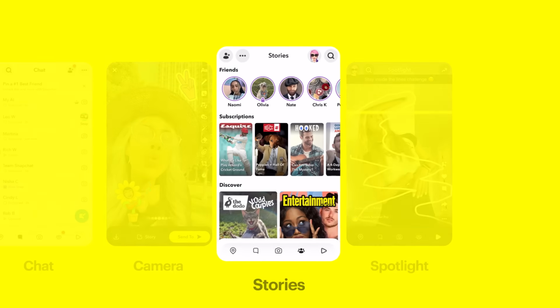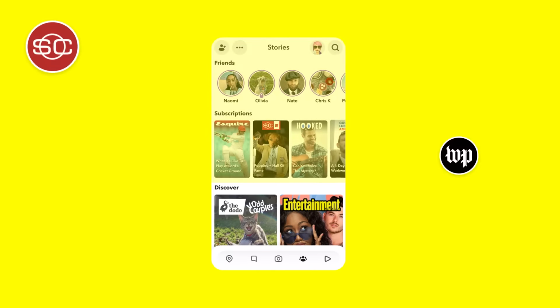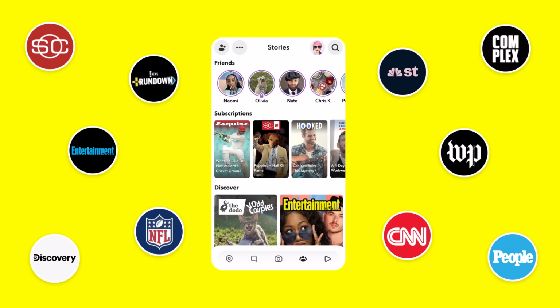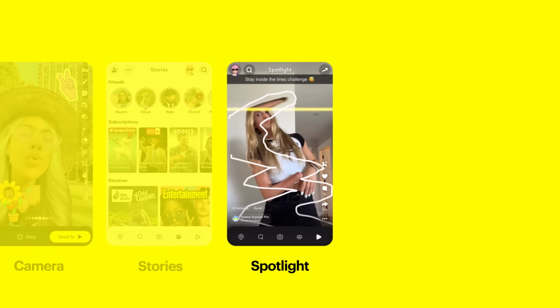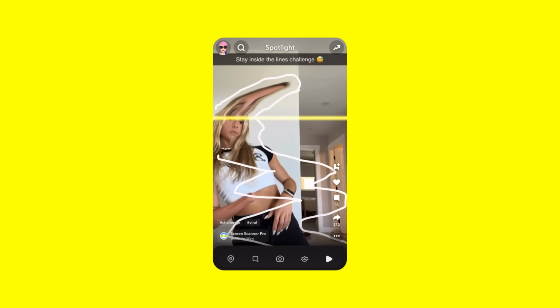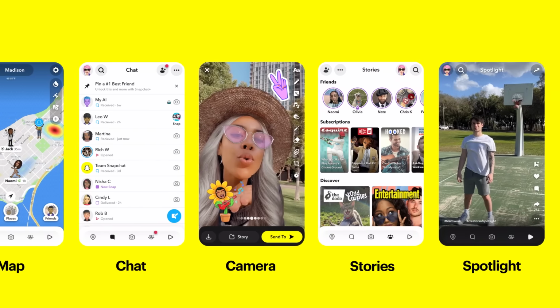Swipe to the right of the camera for Stories. Add snaps to your story to share more of your day with friends and family, and scroll down to discover new stories and content about the world, produced by trusted media publishers and verified creators. Right next to Stories is our entertainment platform, Spotlight. This is where Snapchatters can submit and watch short, fun, and creative videos.